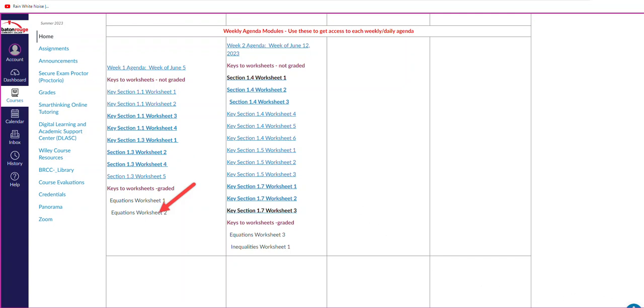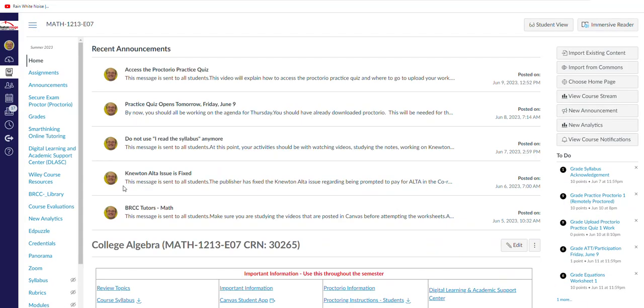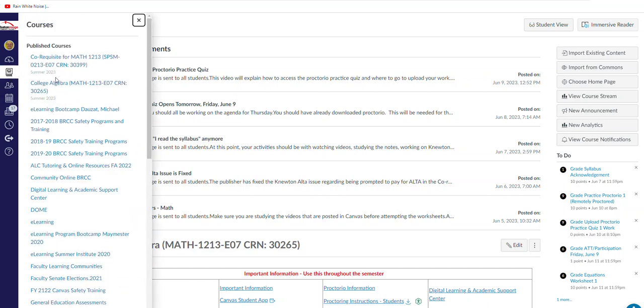Now I want to go to the, so I'm going to have to leave student view. Remember, this is your college algebra, but you have a co-req course as well, right? So let's go to that one. Let me go to the co-req course.